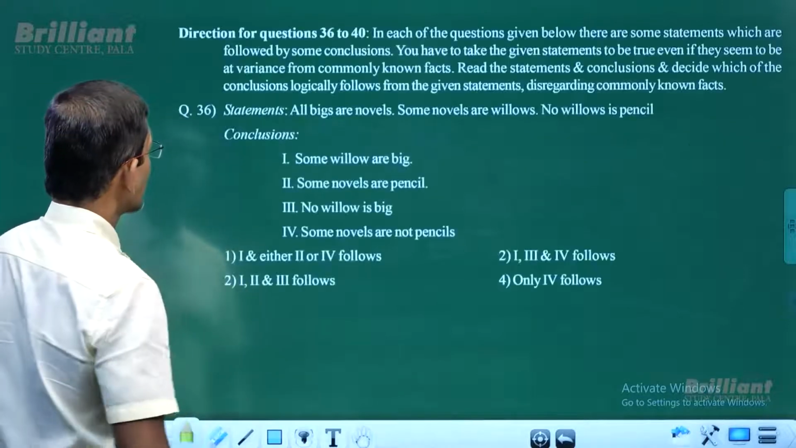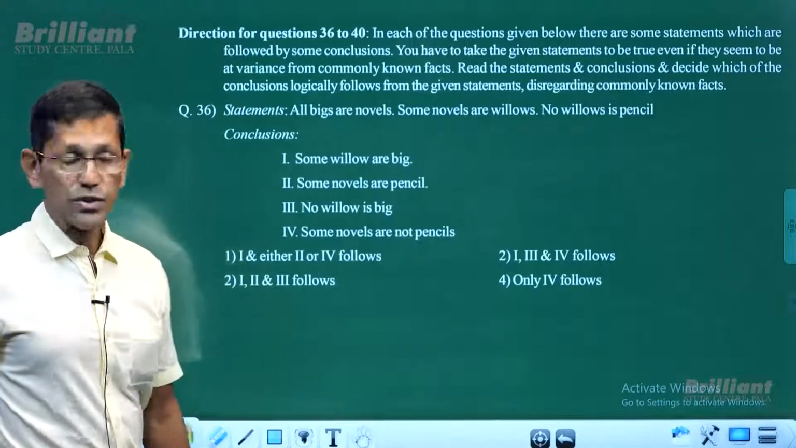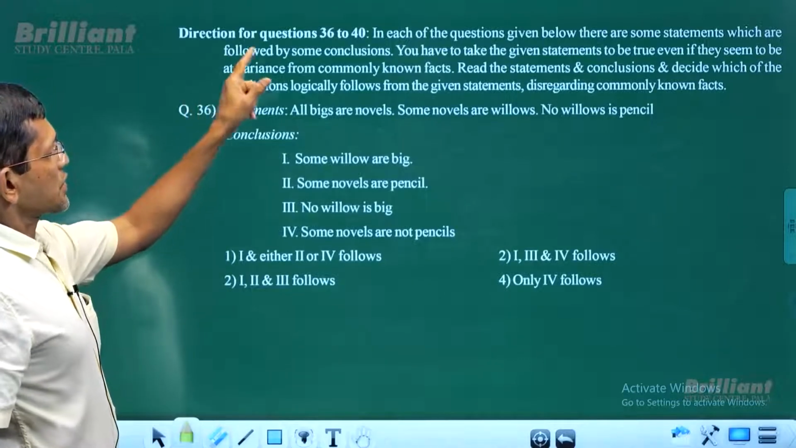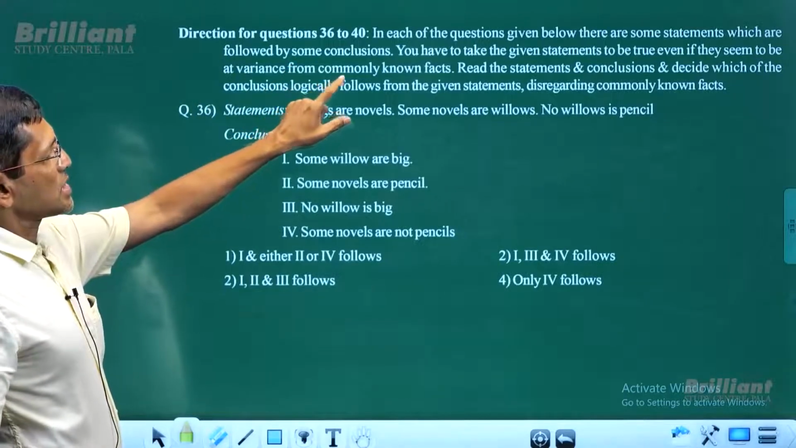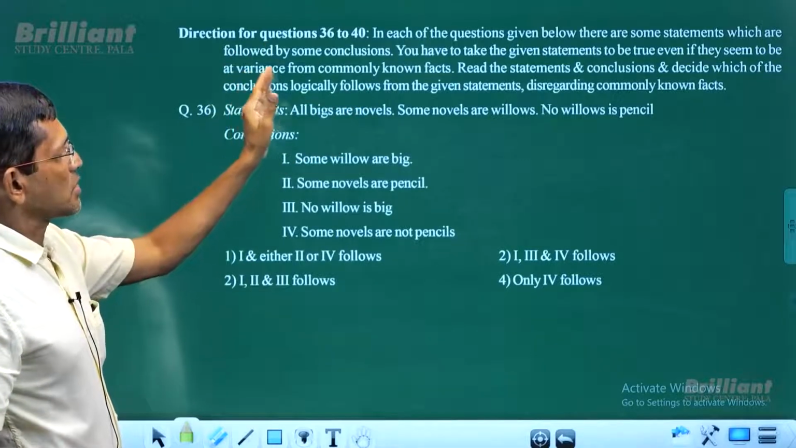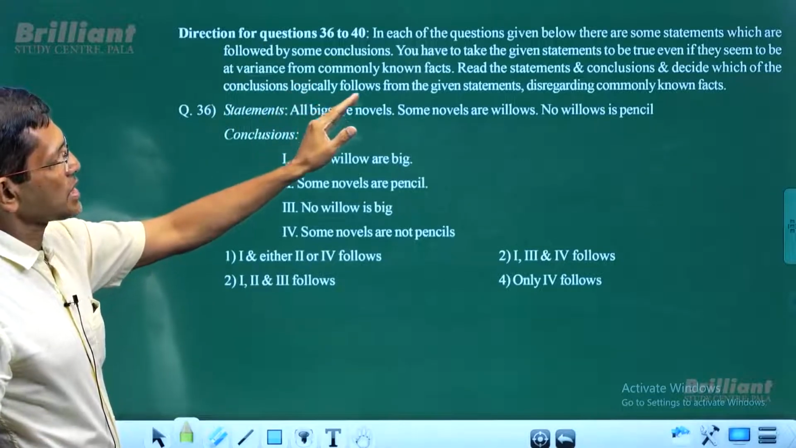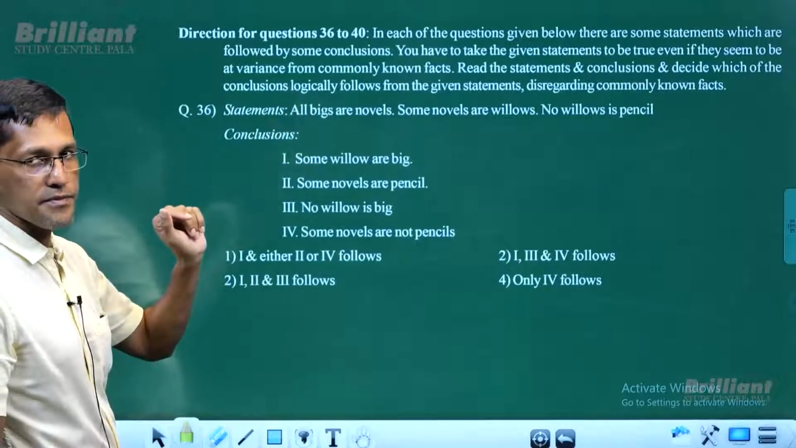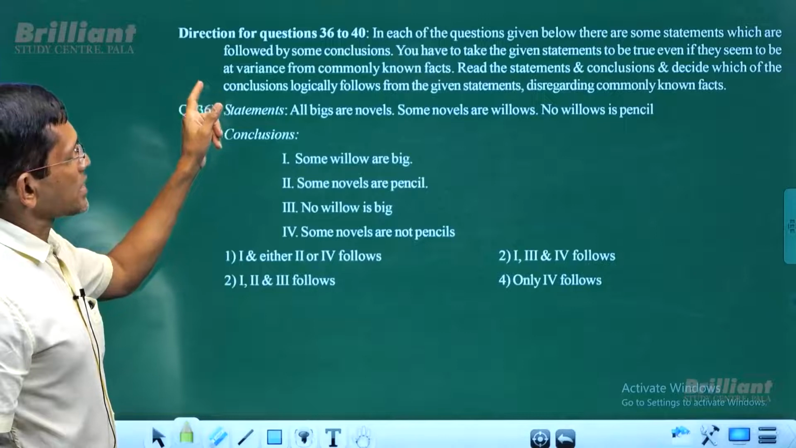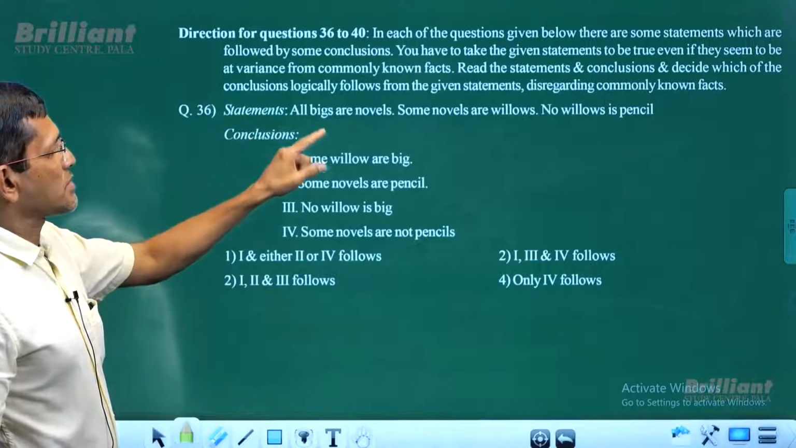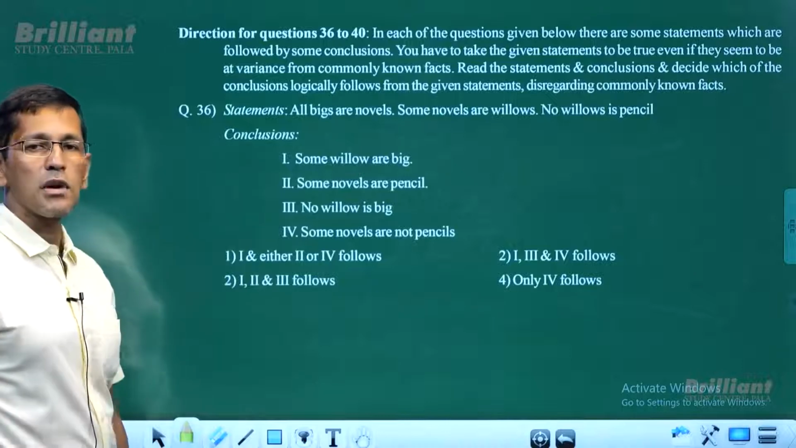Now we have this kind of question. Directions for questions 36 to 40. In each of the questions given below, there are some statements which are followed by some conclusions. You have to take the given statements to be true even if they seem to be at variance from commonly known facts. Read the statements and conclusions. Decide which of the conclusions logically follow from the given statements, disregarding the commonly known facts.